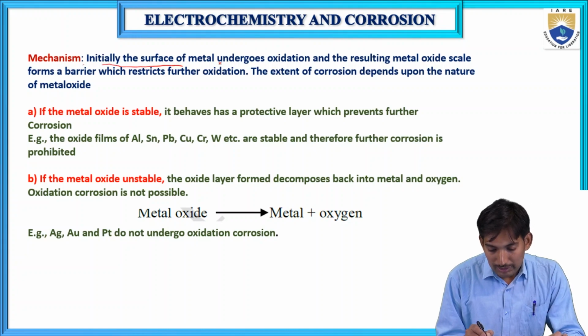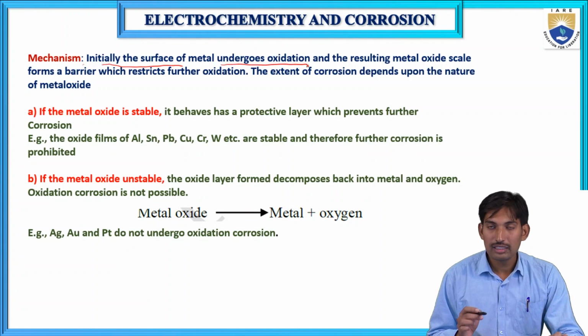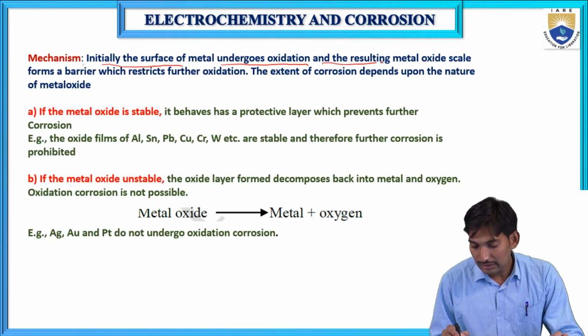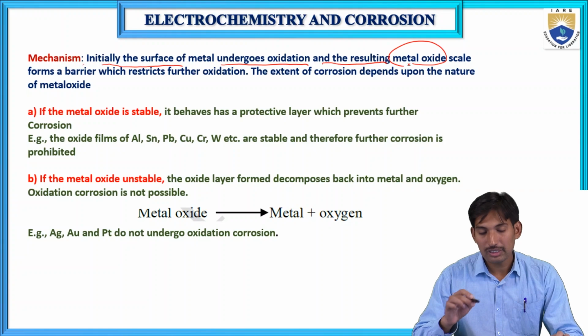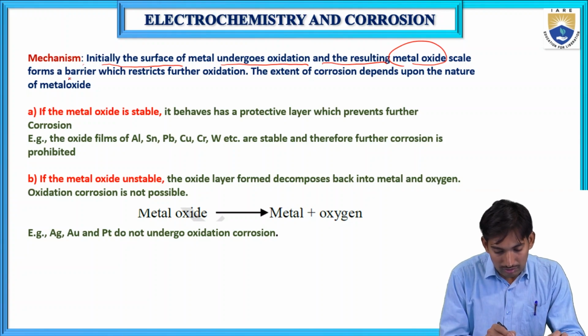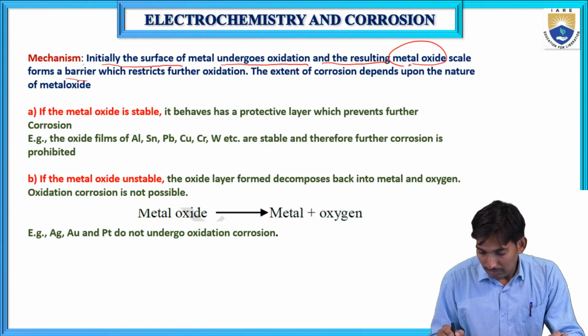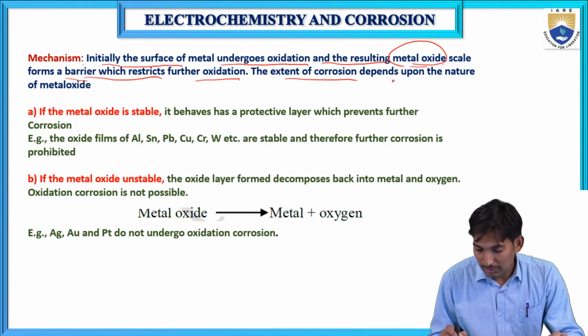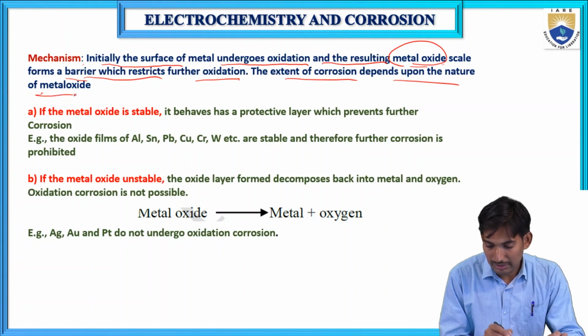Initially, the surface of the metal undergoes oxidation, and the resulting metal oxide forms a scale, a barrier which restricts further oxidation. The extent of corrosion depends upon the nature of the metal oxide.